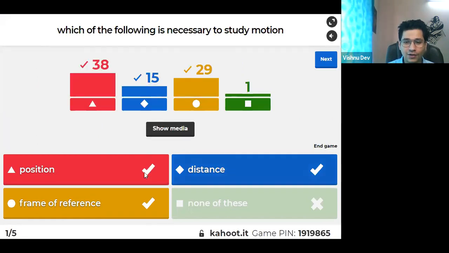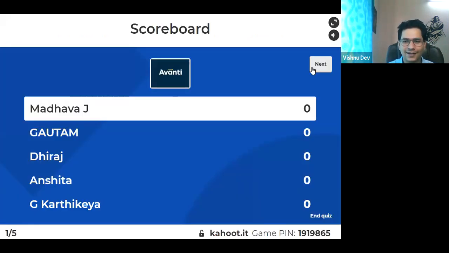All three: position also, distance also, frame of reference also. All three are correct. Yes or no? So see guys, those who answer fast will get more points. Madhava is at first position, very good.